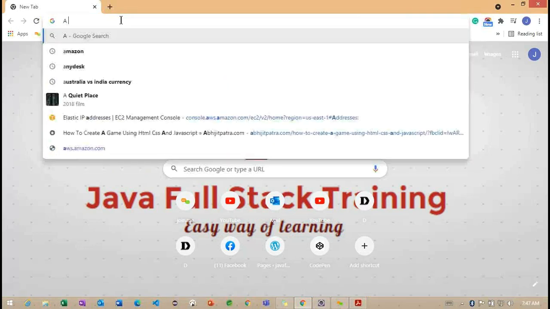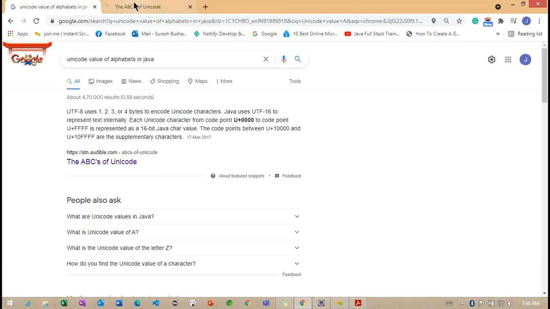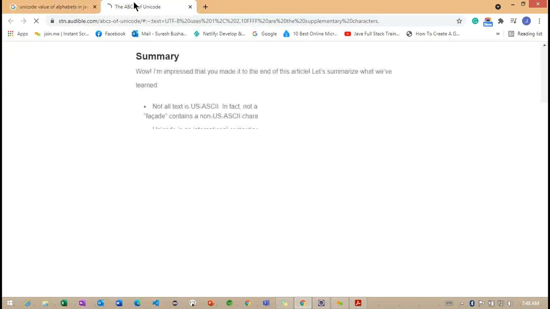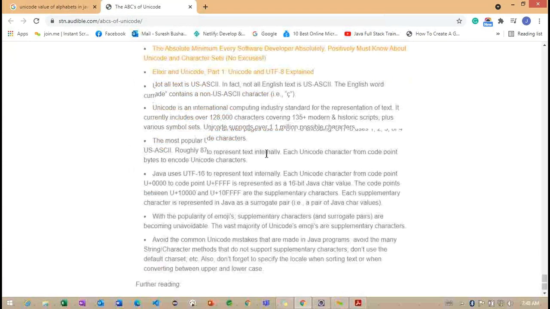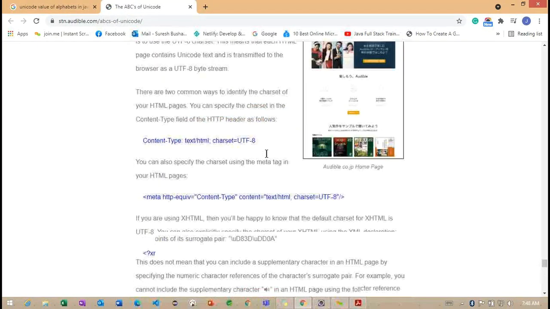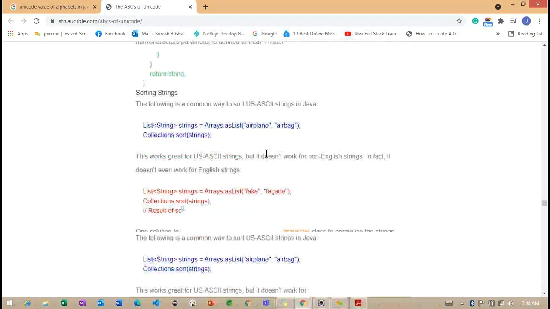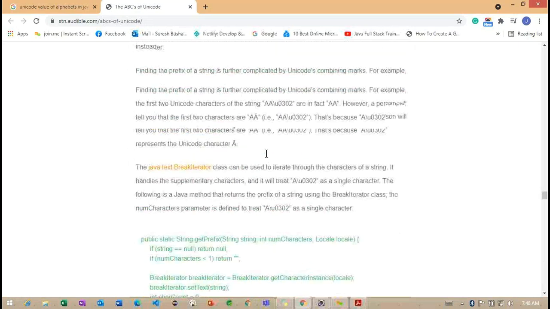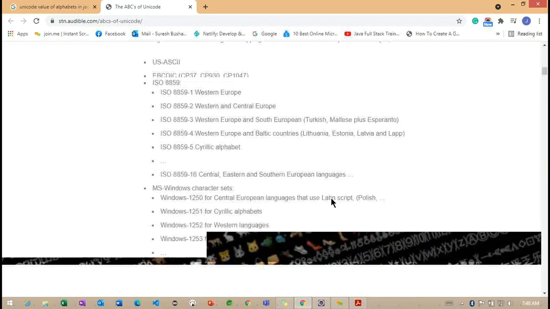Unicode value A cap. We need to see what value we are having here regarding this particular one. Sorry. Maybe I'm trying to find out what the values are here.